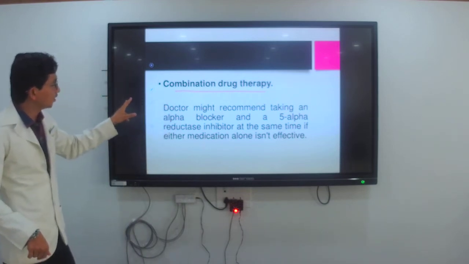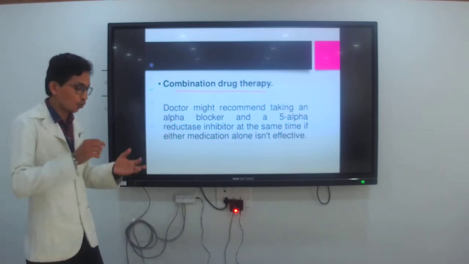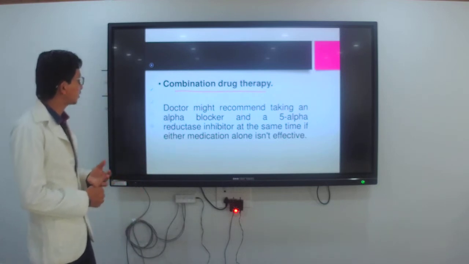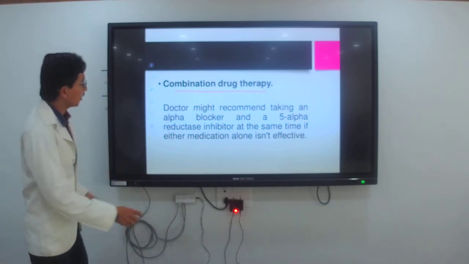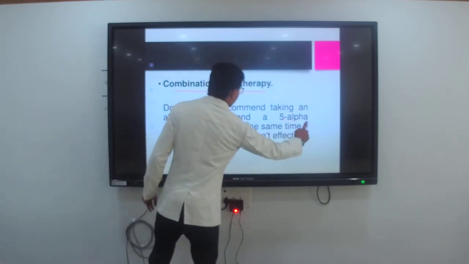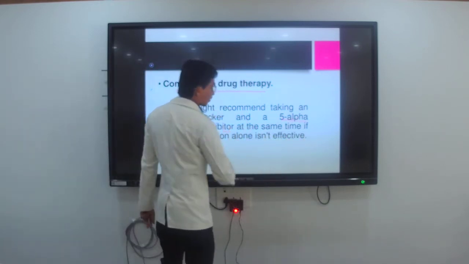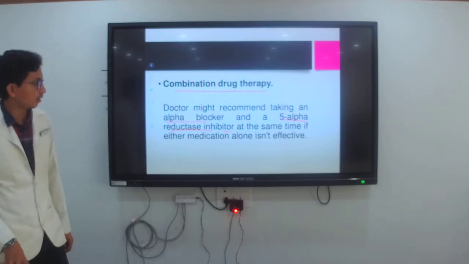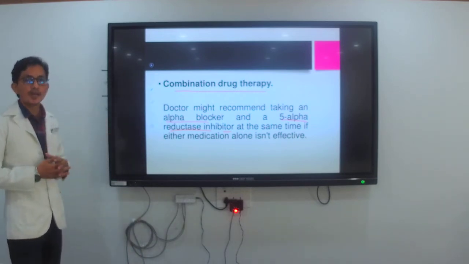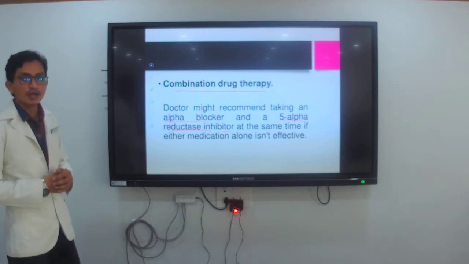And what happens in this combination? If you give both the alpha blocker and the 5-alpha reductase inhibitor, it is more effective. By giving both in combination, the client gets relief.